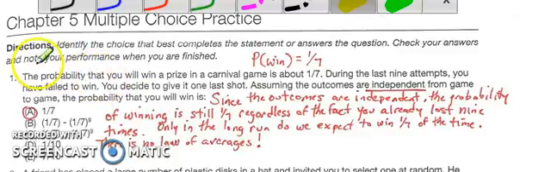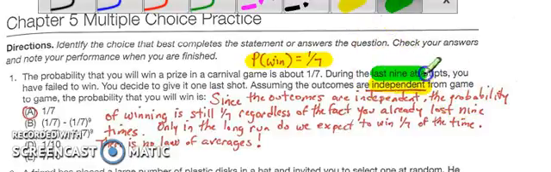In problem number 1, the probability of winning a carnival prize is 1/7. It says in the problem these are independent events, so it doesn't matter what happened the last 9 times. So the probability of the next win is 1/7 because they are independent events to each other.